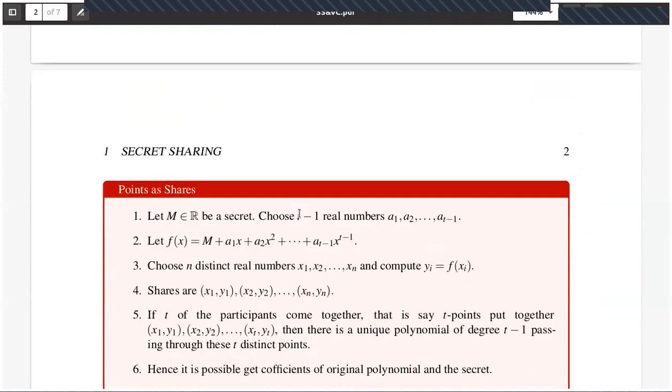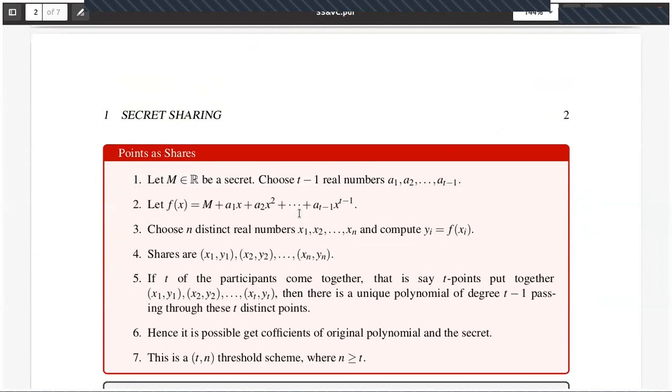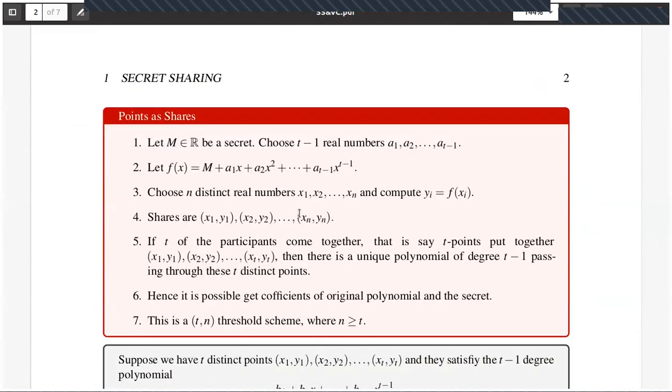Now I'm giving another example: points as shares. Let M be a secret. Now choose t minus 1 real numbers, a1, a2, up to a(t minus 1). Now we construct a polynomial, f(x) equal to a1 x plus a2 x square and so on, up to a(t minus 1) x power t minus 1. Now choose n distinct real numbers x1, x2, up to xn, and compute yi equal to f of xi, right?